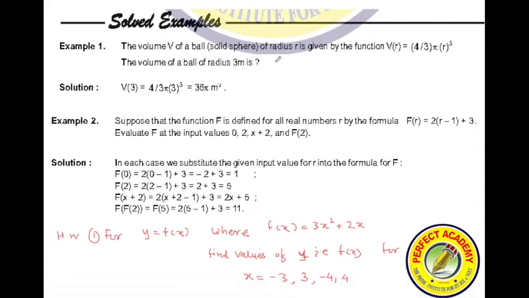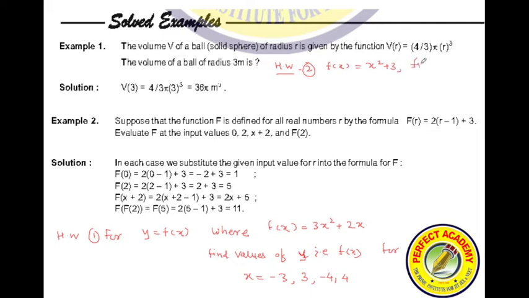Now homework number 2. Please copy this question for homework. It is not part of your notes. f of x is equal to x square plus 3.